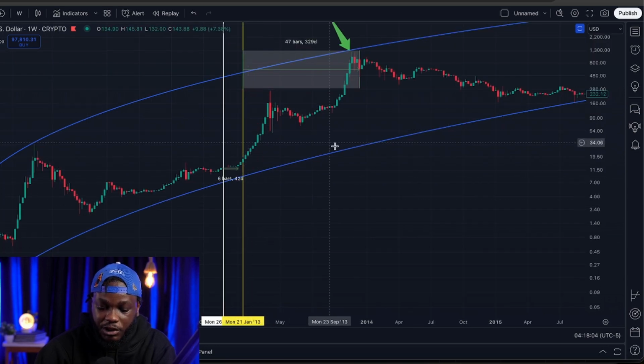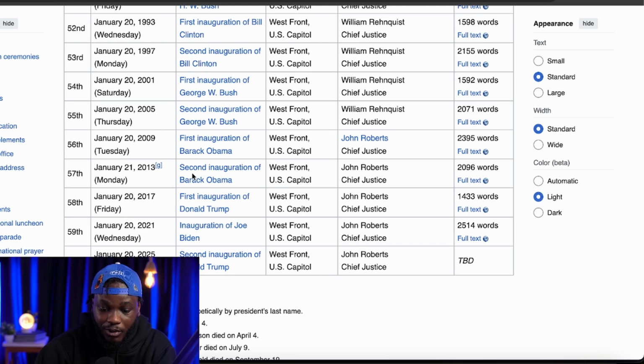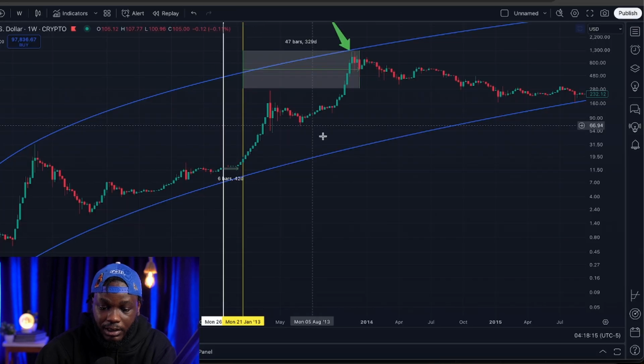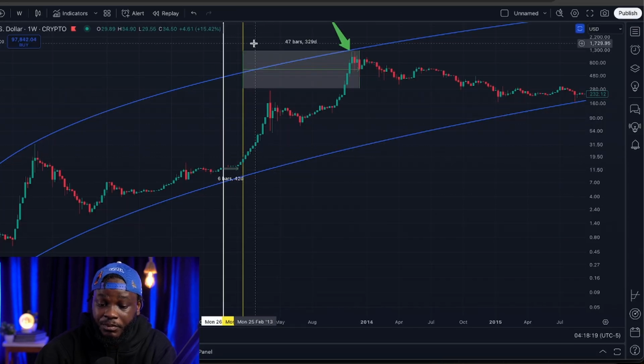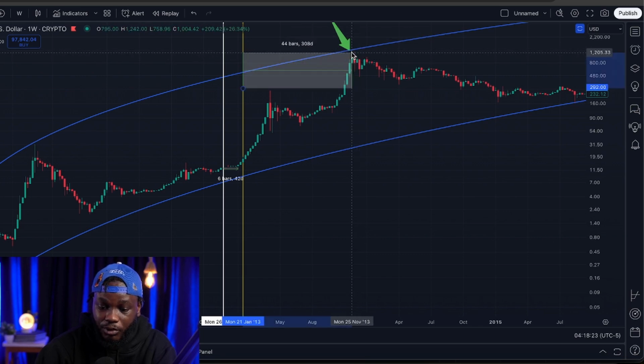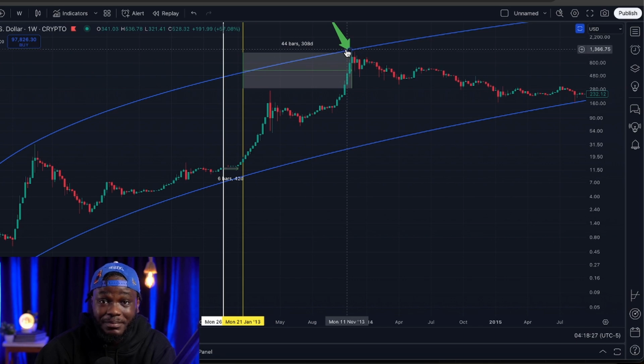So look at this first yellow line. This was January 2013, the second inauguration of Barack Obama. And just look at this. This was what happened to Bitcoin. Bitcoin skyrocketed literally. And then it took about 300 days before Bitcoin could reach new all-time highs. Look at this, 300 days precisely. I'm not making this up. This is what you're seeing in the charts.